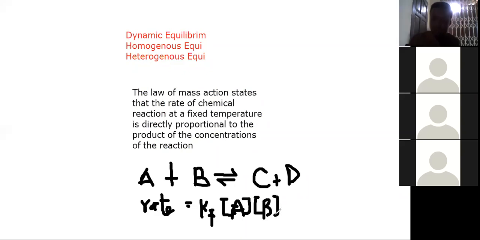Just as we did with rate, if they have coefficients, you raise them to that power. So the rate of the forward reaction is Kf, the constant of the forward reaction, times the product of the concentrations of the reactants, A and B. The reactants do the forward reaction, and the products will do the backward reaction. So we will also find the rate of the backward reaction.